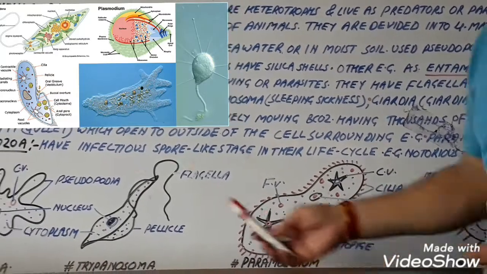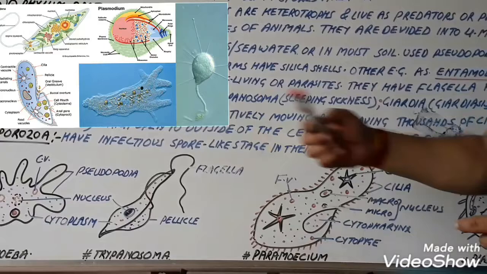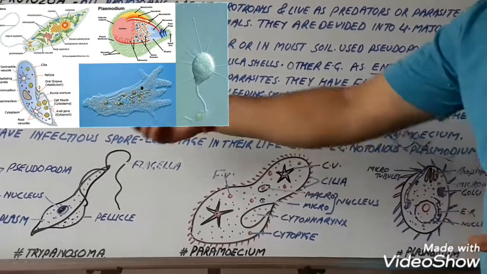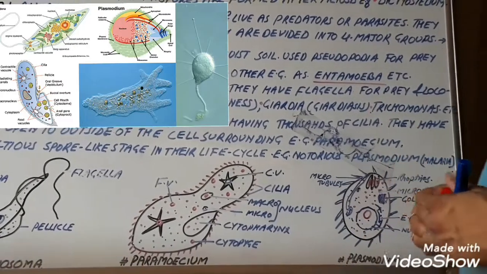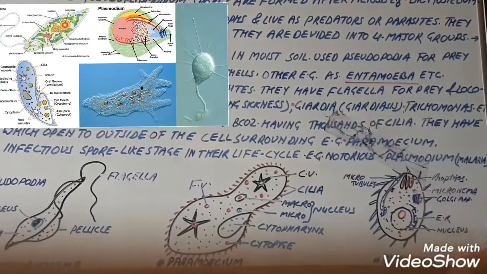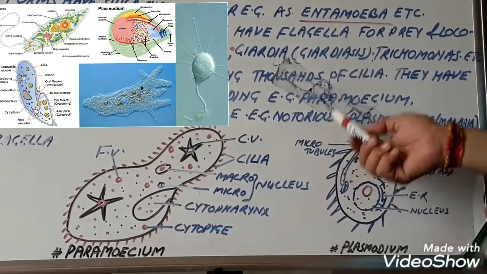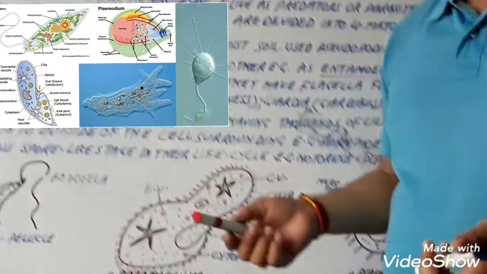Now, the next group is the Sporozoa. They have an infectious spore-like stage in their life, hence called Sporozoa. For example, the notorious Plasmodium. This is the malaria parasite. This is the diagram of Plasmodium. So Plasmodium is the malaria parasite, and this Plasmodium is spread by means of the female Anopheles mosquito.